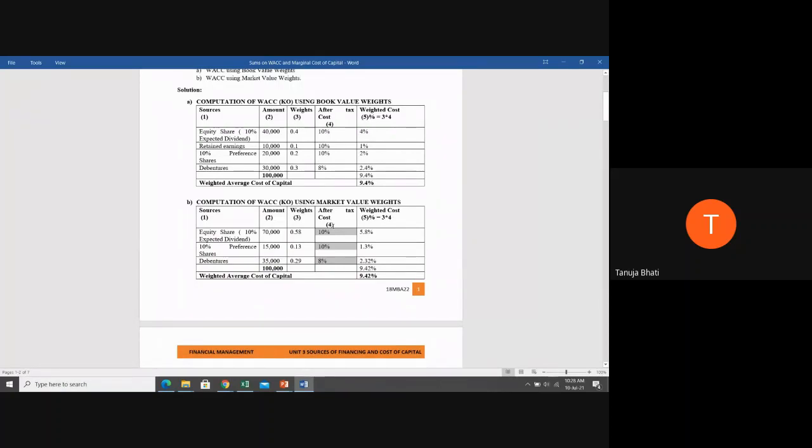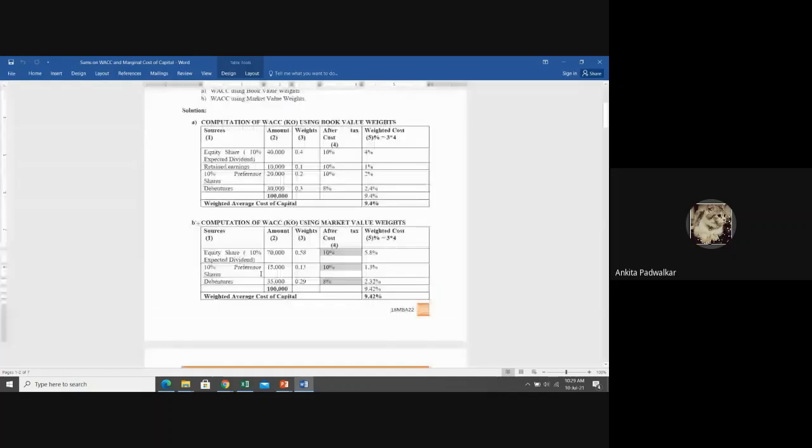Only the weights will differ, number one. And number two, after weights will differ, the amount will differ. Is this clear? Yes, ma'am.